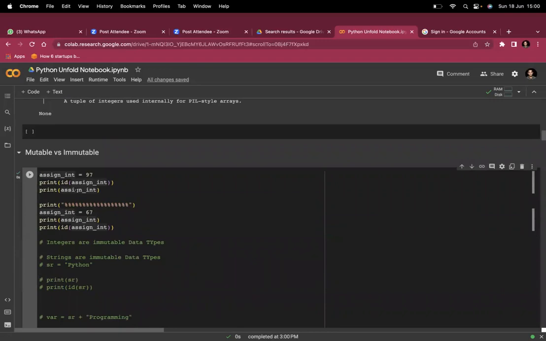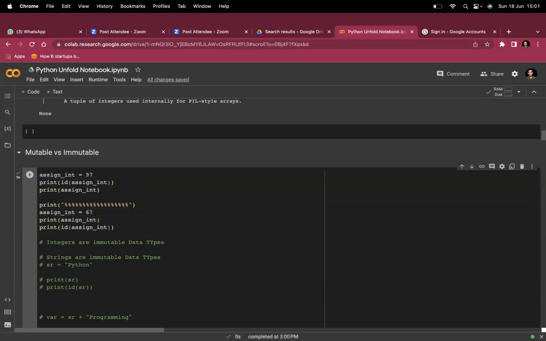We are not overwriting this 97. We are making a new variable and assigning it 97. Why is this happening? Ideally, it should be able to write over this assigned integer, but it is not overwriting it.